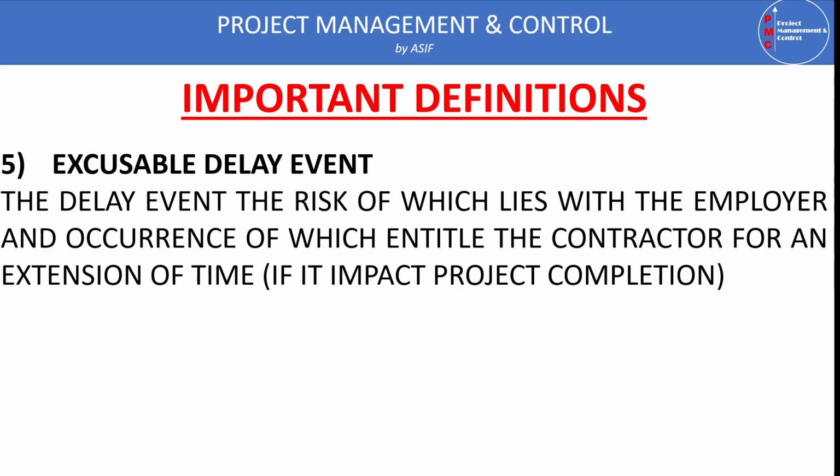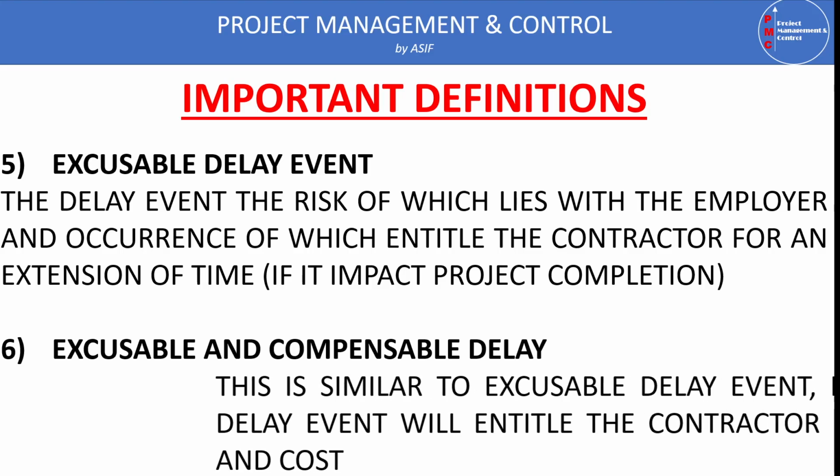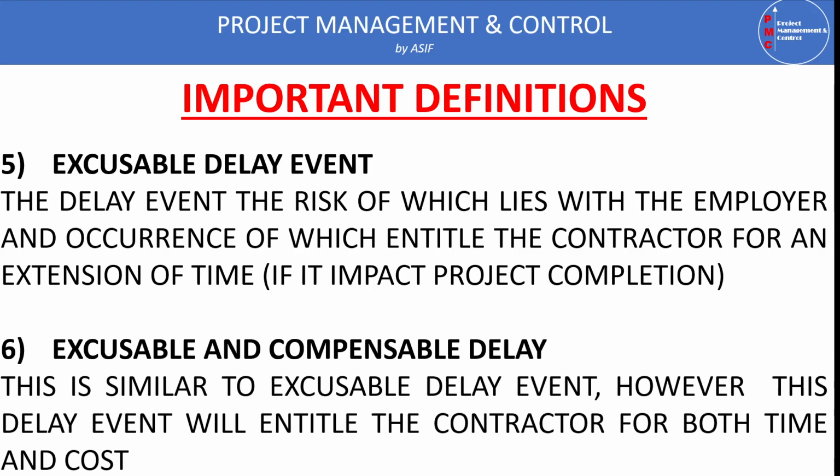The other is the excusable and compensable delay. This delay event is the same as the excusable delay event, but in this case the contractor will not get only the time, but also the additional cost to complete the project. So the contractor will get both cost and time. So excusable delay is of two types: one where the contractor is entitled to time only, and the excusable and compensable delay, where the contractor is entitled to both time and cost.